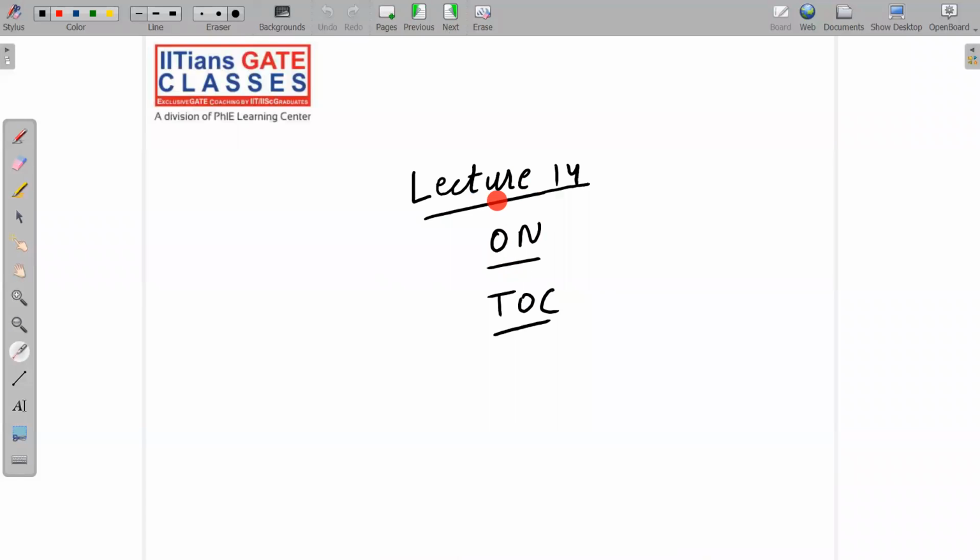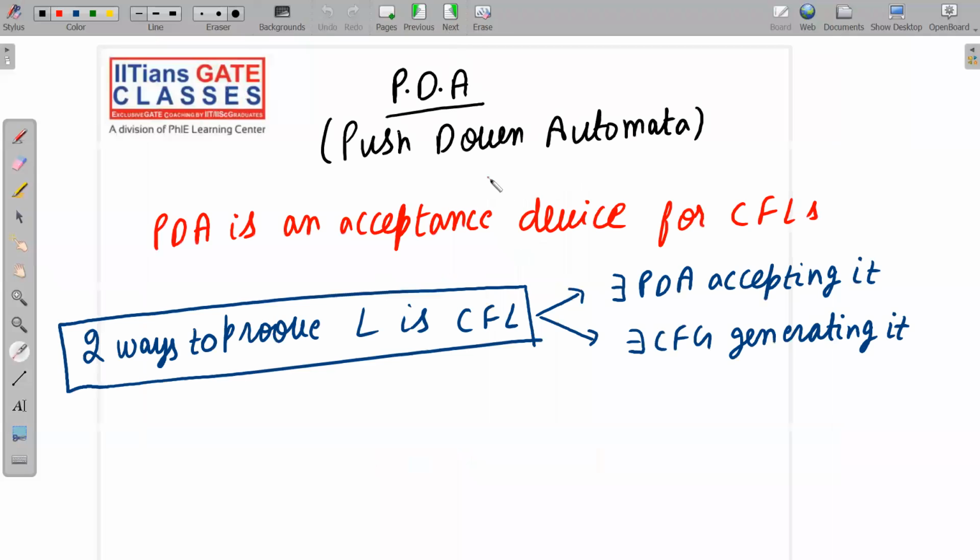This is lecture 14 on TOC, and in this lecture we are going to start a new topic, that is PDA or pushdown automata. Let me tell you one thing, this is one of the most important topics in your TOC subject. Just after FA, finite automata, which was also a very important topic, this is also an important topic. PDA is an acceptance device for CFL. You should know this fact.